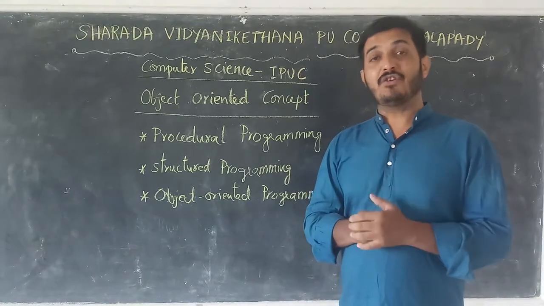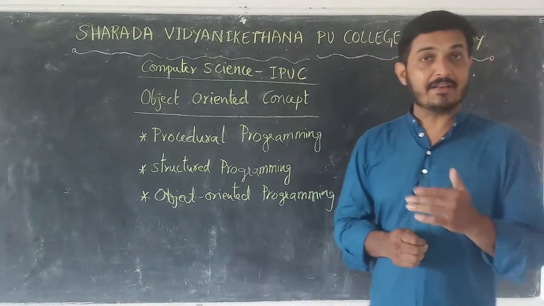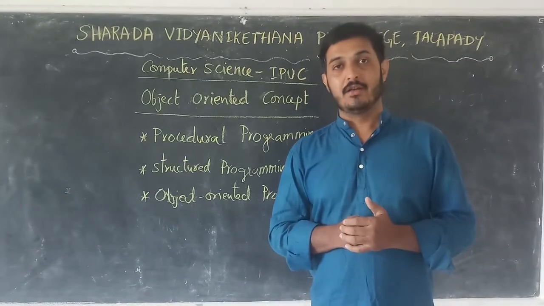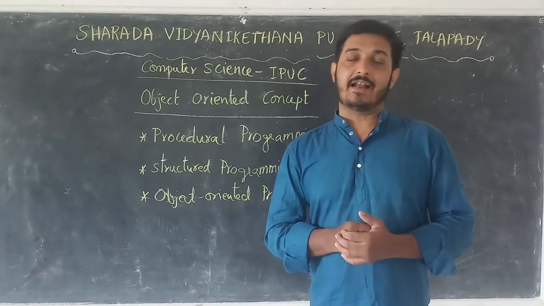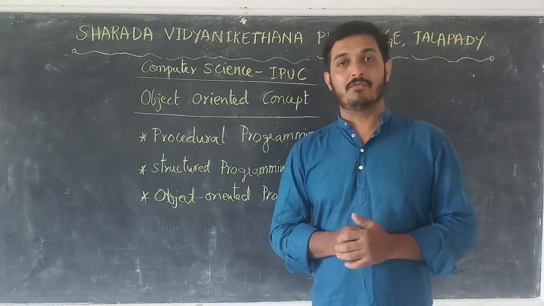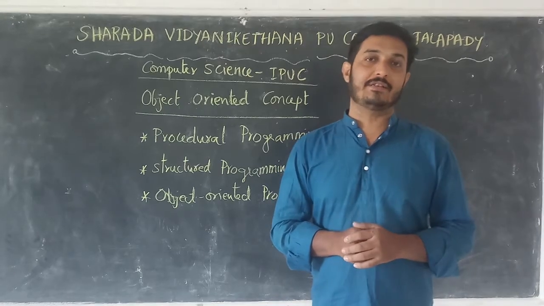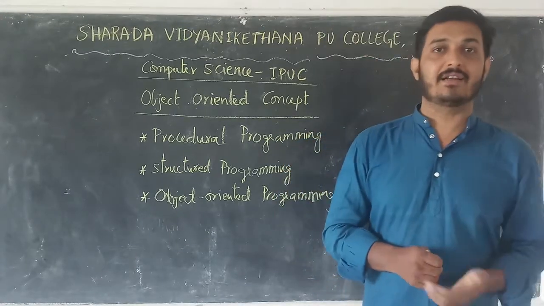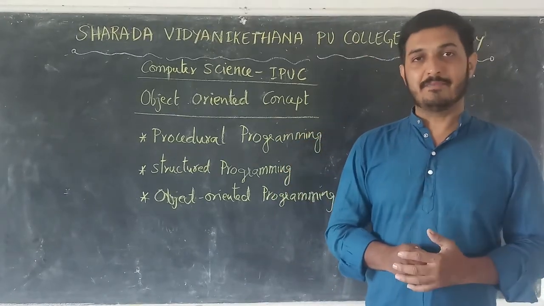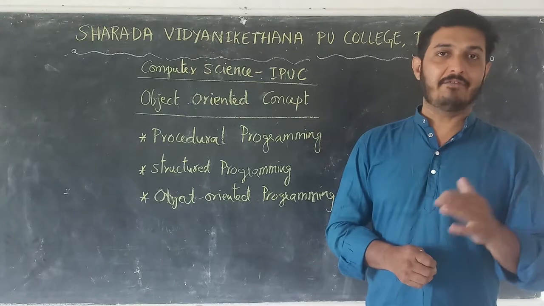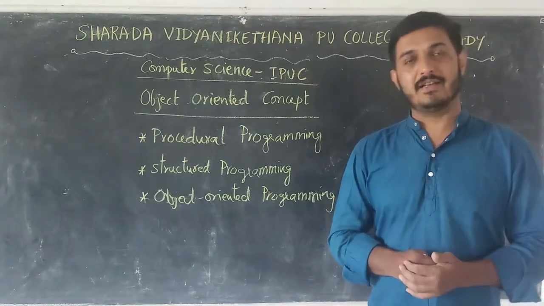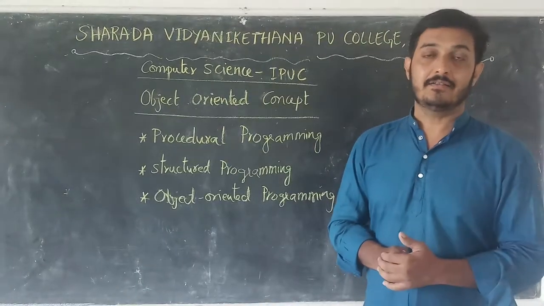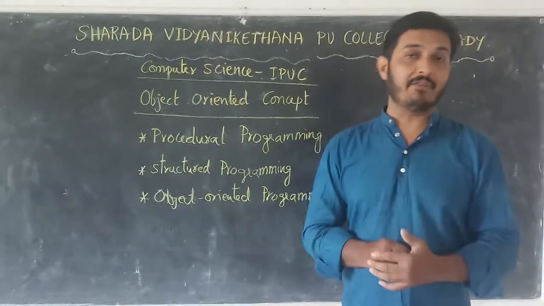See, before the invention of object oriented programming, whenever computer scientists designed computer languages, we know that there are two types of computer languages: low level and high level languages. First they designed machine level language, which is considered low level, then assembly level language, which is also one of the low level languages. Next they designed another kind of programming language, that is high level programming language.